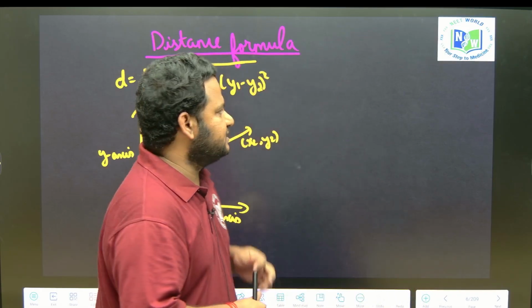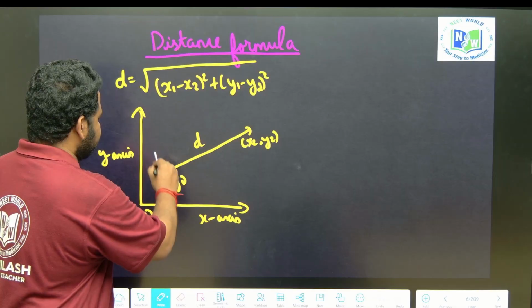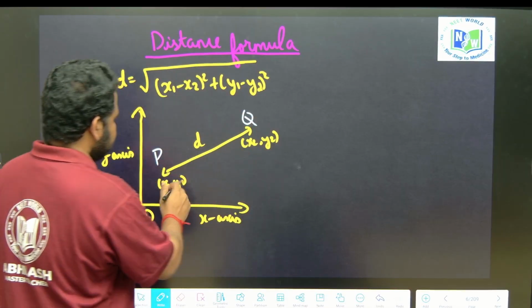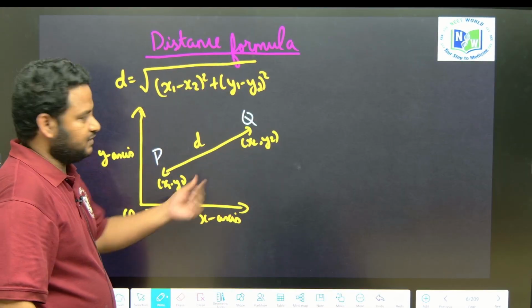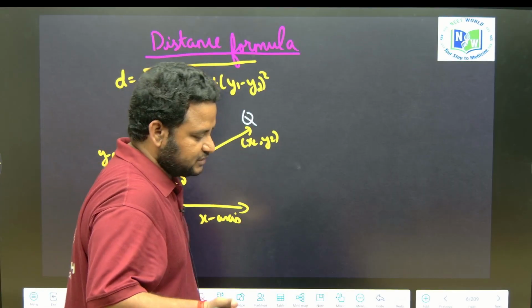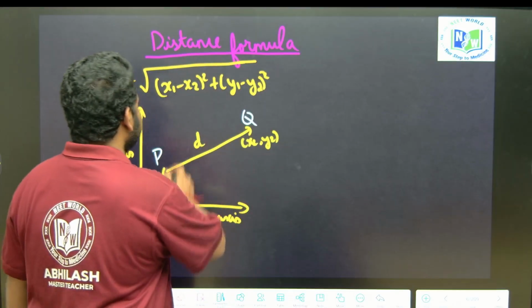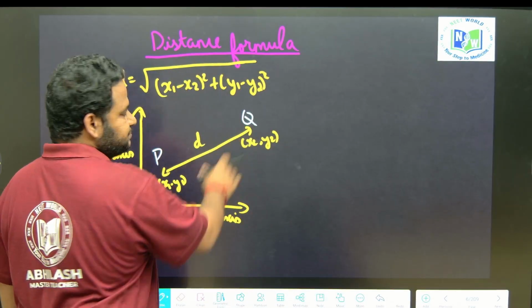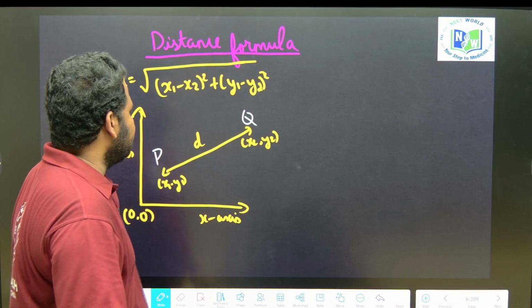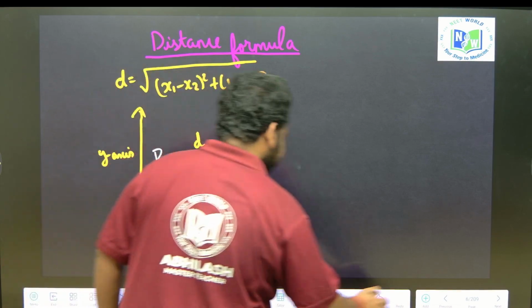So let us start with distance formula. When we talk about distance formula, there is a point, let me call this point P, and let me call this point Q. It is represented by coordinates x1, y1. This is represented by coordinates x2, y2. If you want to find the distance between the points, this you already studied in your class 10th as well. The distance formula is given by the square root of the difference between x coordinates whole square plus the difference between y coordinates whole square. This is fairly simple.